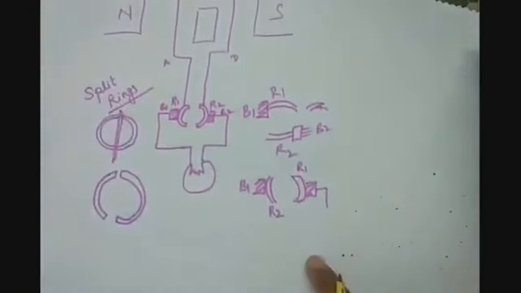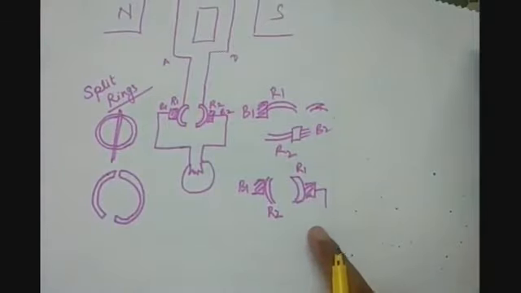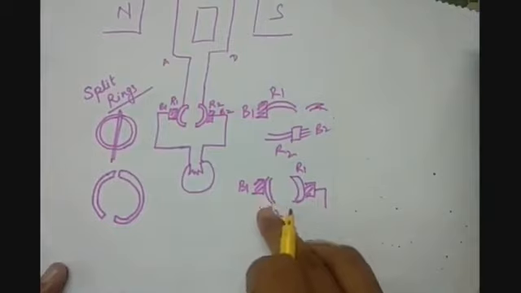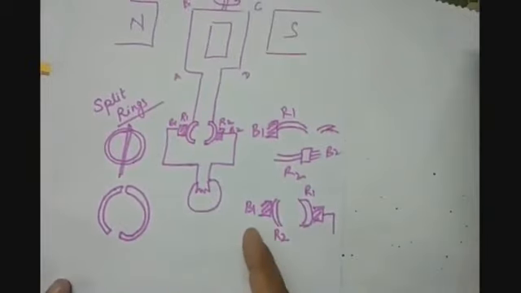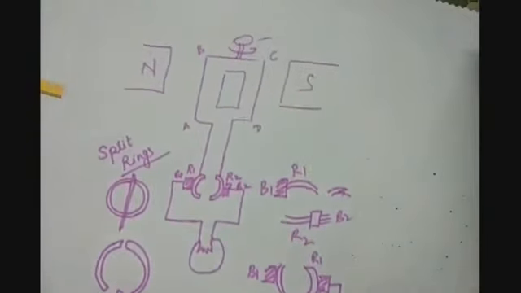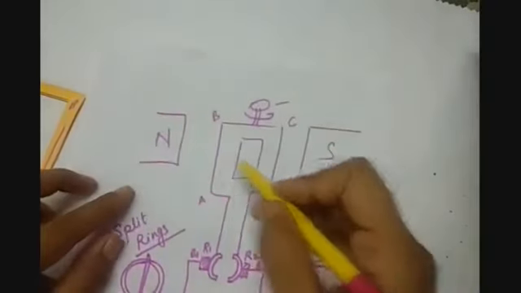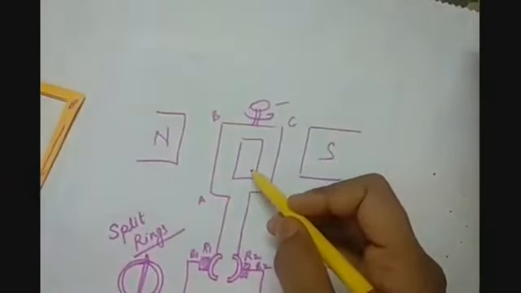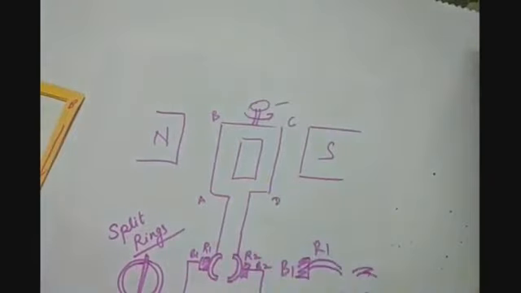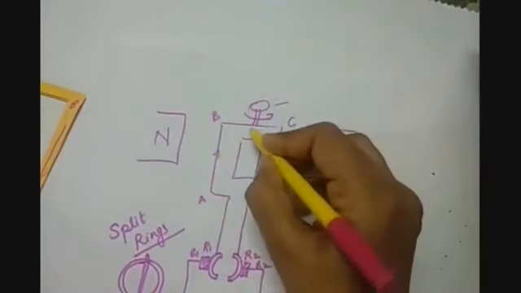So here, because of the use of split rings, the direction of the current is not reversed. Earlier, R1 was in contact with B1, and if we apply the right hand rule here, the current was flowing like this.